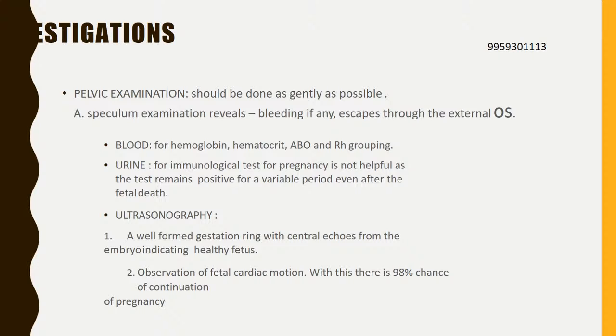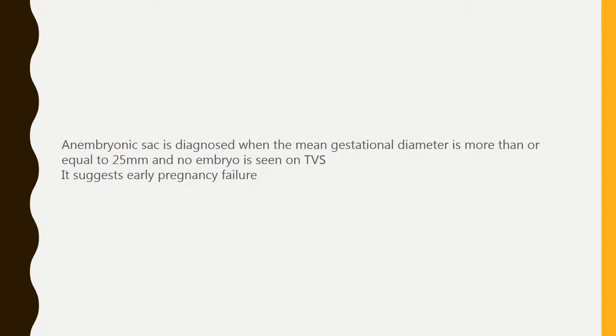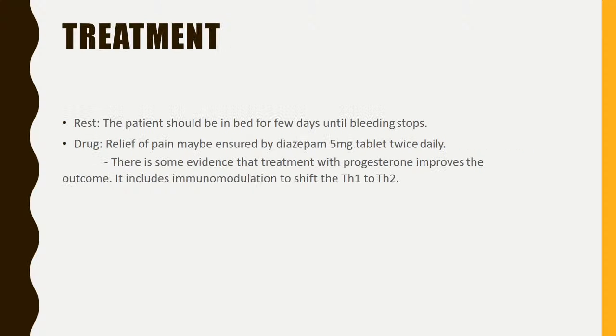Observation of fetal cardiac motion. With this, there is 98% chance of continuation of pregnancy. Then when do you call it an early pregnancy failure? An anembryonic sac, when embryo is not present in a gestational sac whose mean gestational diameter is more than or equal to 25 mm. This is seen on transvaginal sonography. This suggests early pregnancy failure.